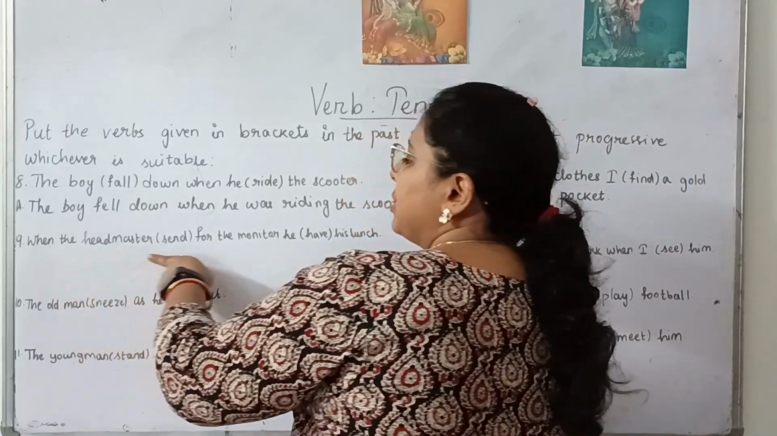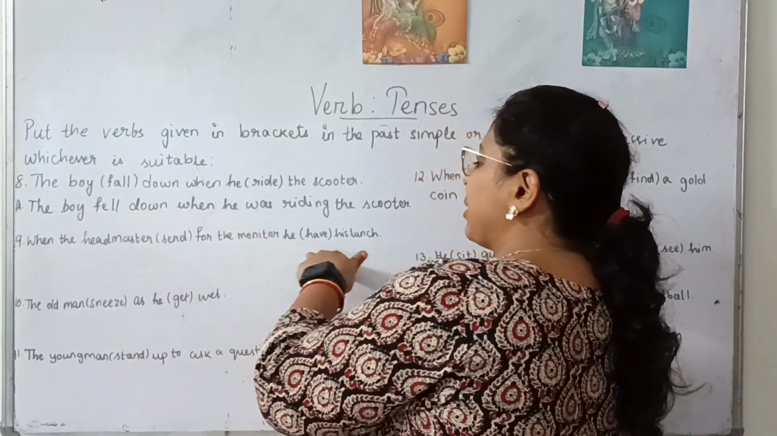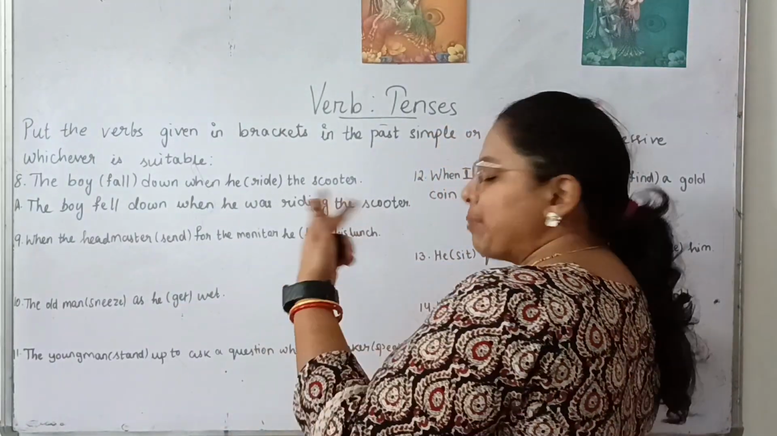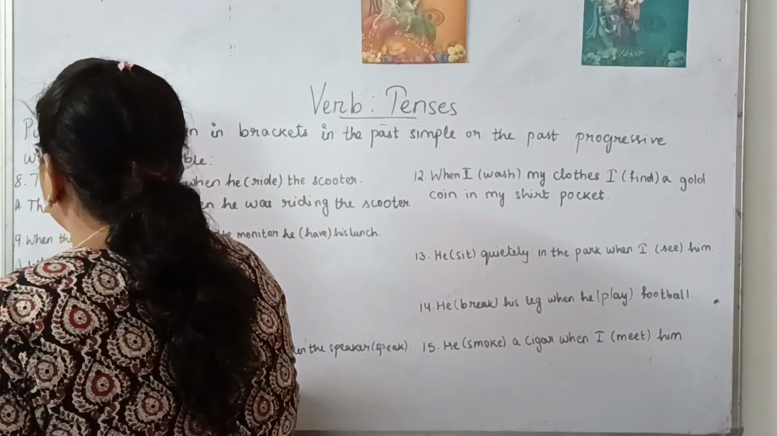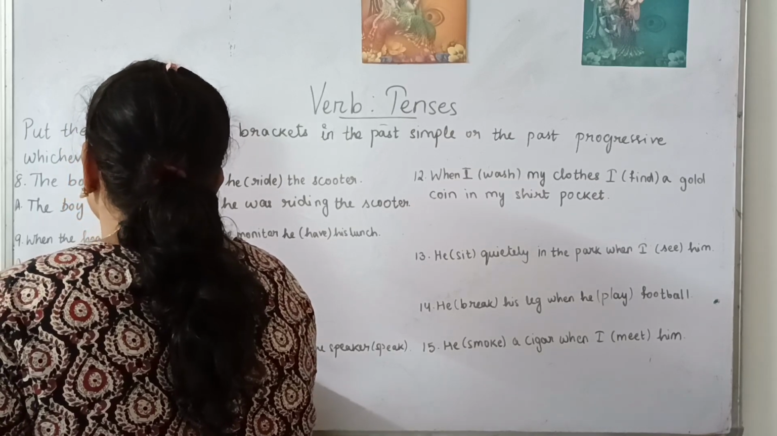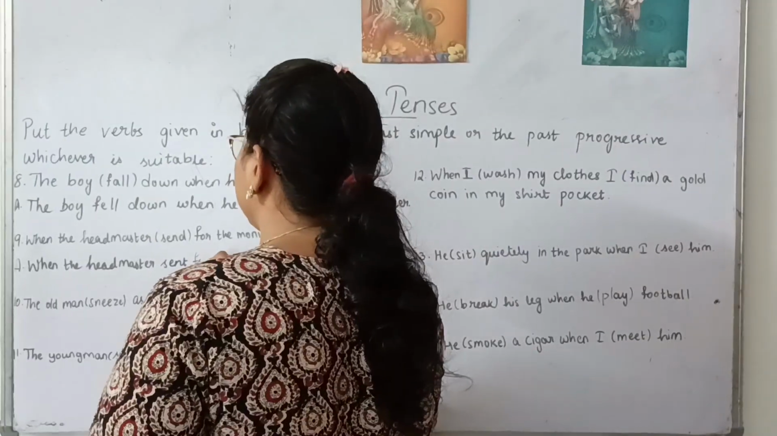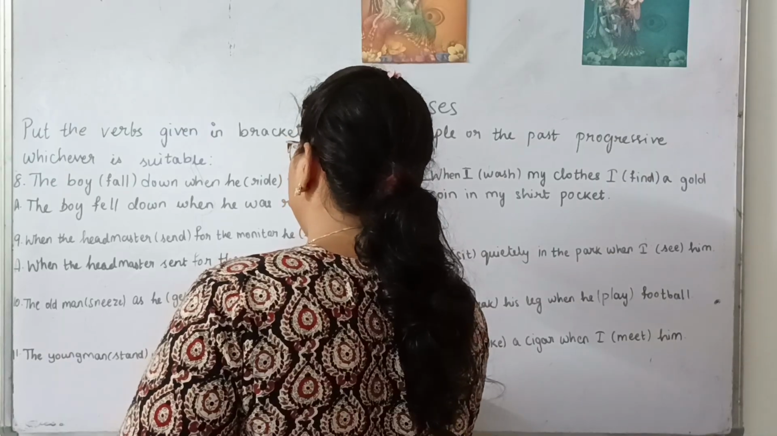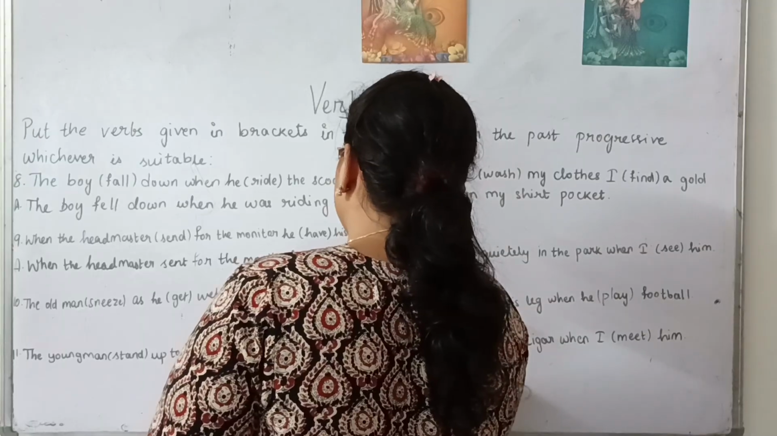Next. When the headmaster sent for the monitor, he had his lunch. So here, this portion shows that something happened in the past, while something was in progress in the past. So this is simple past and this is past progressive. So what we can say here, when the headmaster sent, okay, this is the past tense, for the monitor, he was having his lunch.